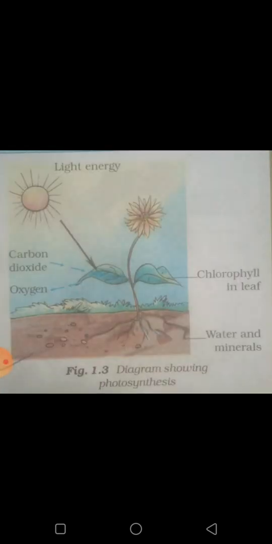Water and minerals are transported to the leaves by vessels which run like pipes throughout the root, the stem, the branches and the leaves. They form a continuous path for the nutrients to reach the leaf. They are called vessels. You will learn more about transport of minerals in chapter 11.